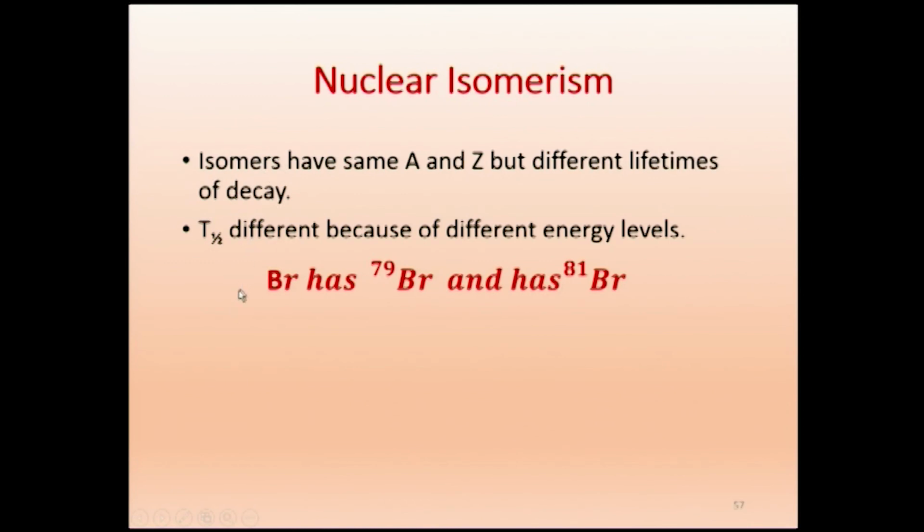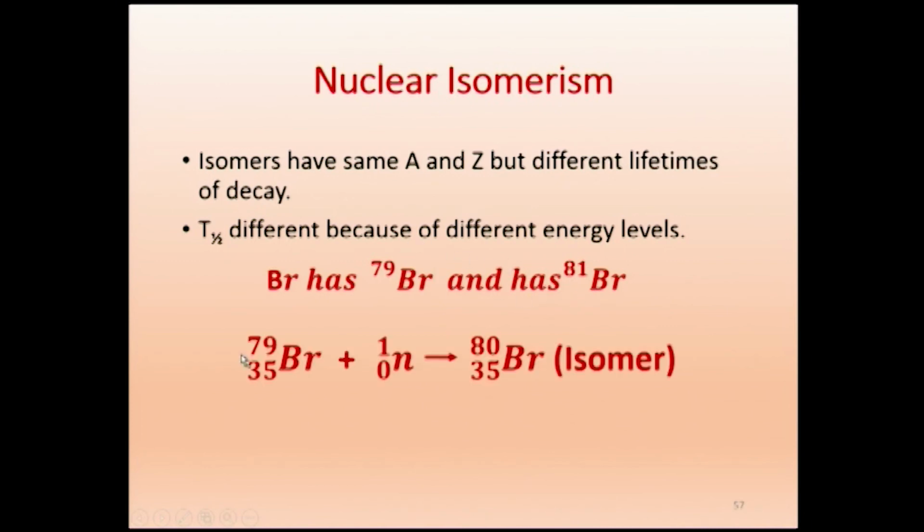Now one example will be bromine. One isotope of bromine is an isomer. Bromine has two isotopes, bromine 79 and bromine 81. Now we will see how we get this isomerism.